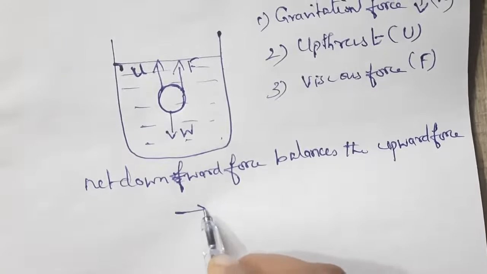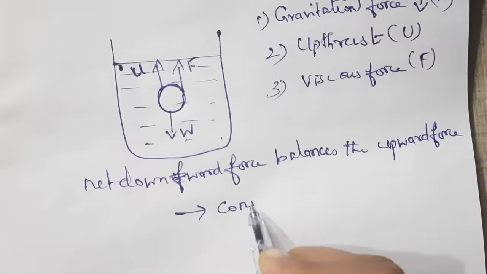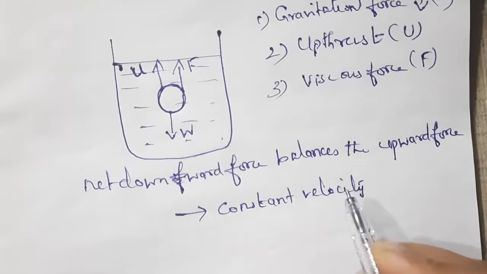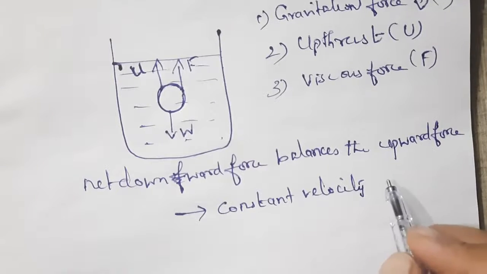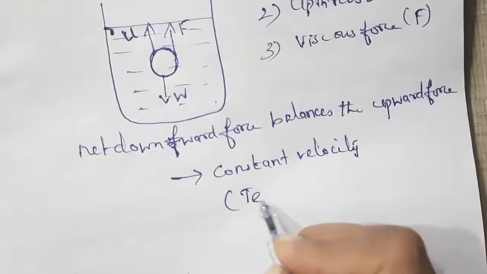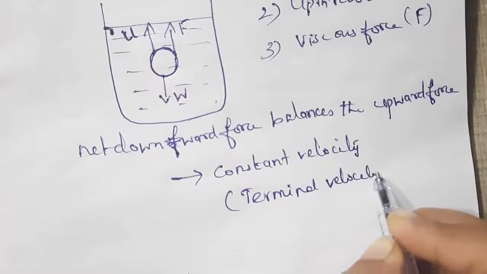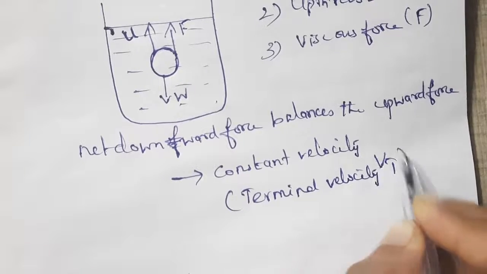So the sphere moves with a constant velocity. That is known as terminal velocity. It is denoted by Vt.